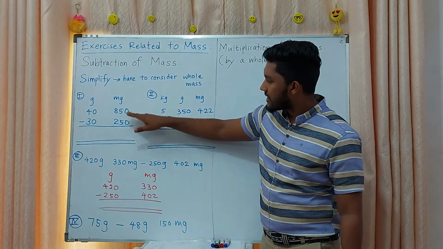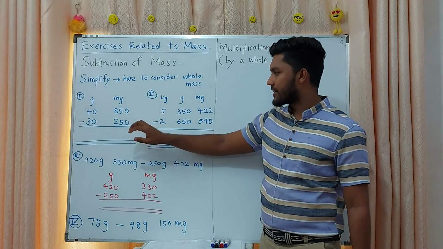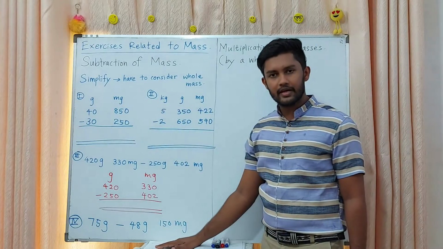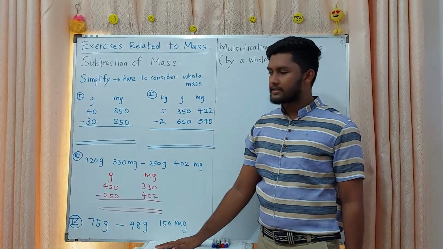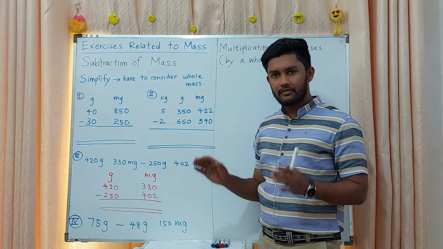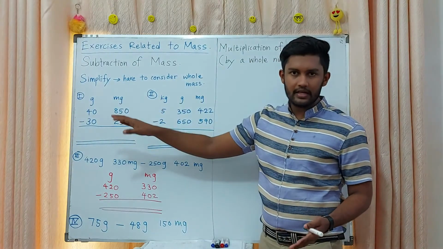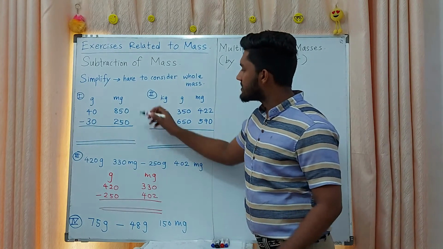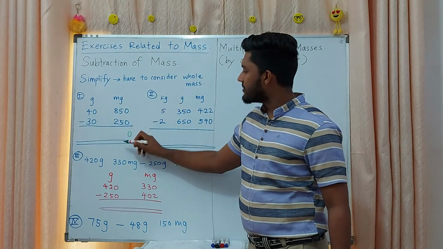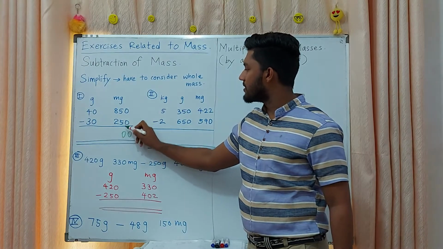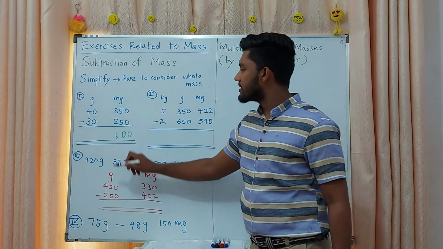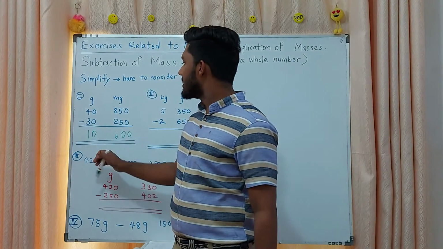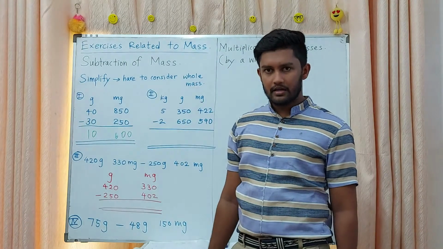Then here 850 milligrams, you want to subtract 250, right? Can we subtract 250 from 850? Yes. Then we can do the sum. Otherwise you want to get help from the other side, the bigger unit, right? Then 0 minus 0, 0, 5 minus 5, 0, 8 minus 2, 6. Here 0 minus 0, 0, 4 minus 3, 1. 10 grams and 600 milligrams.